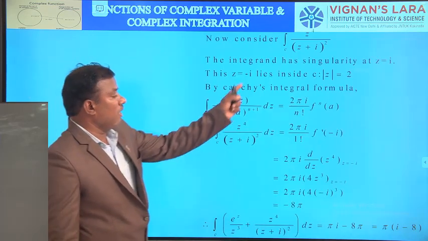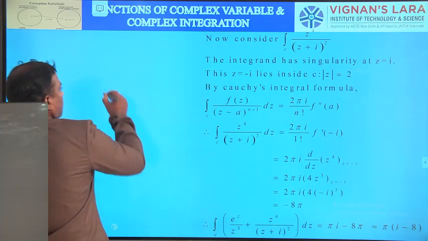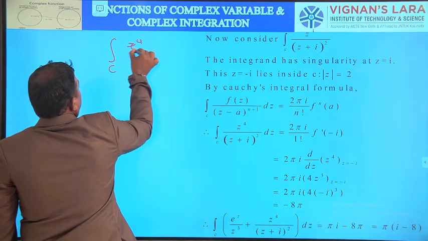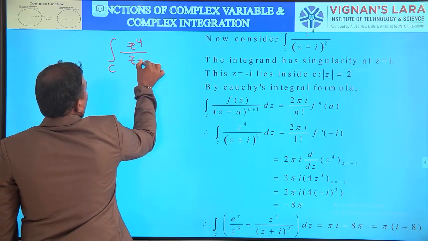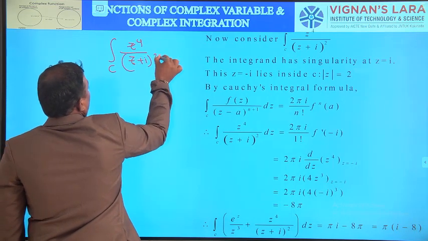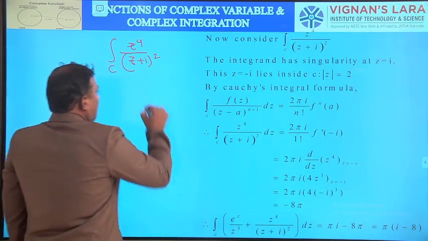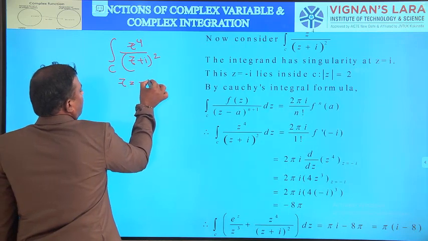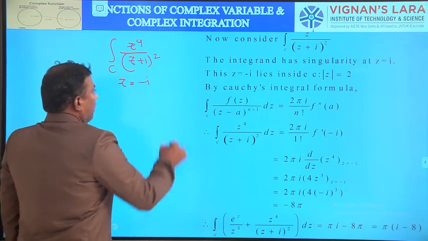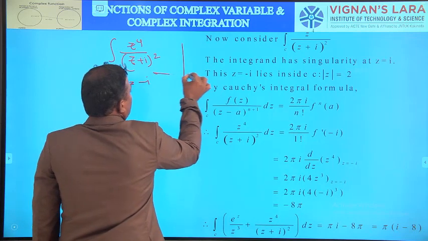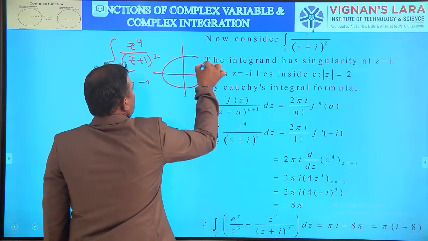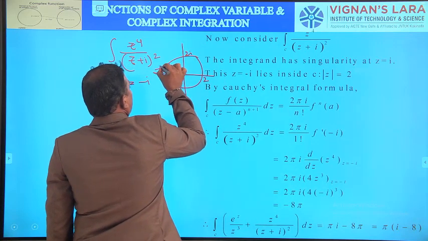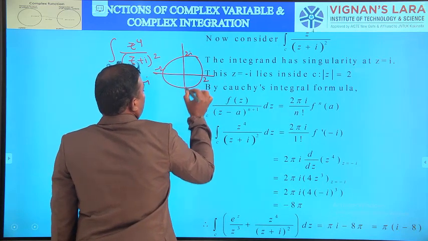Then coming to the next problem, consider the integral over C of z power 4 by z plus i whole square. This is analytic everywhere except at z equal to minus i, repeated twice. And what is the curve C? Curve C is a circle with center at 0, 0 and radius 2 units, that is the given curve C.